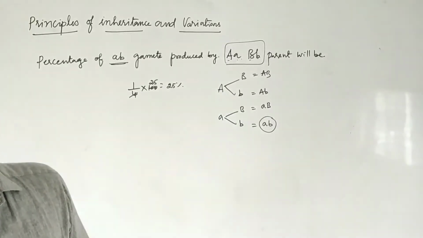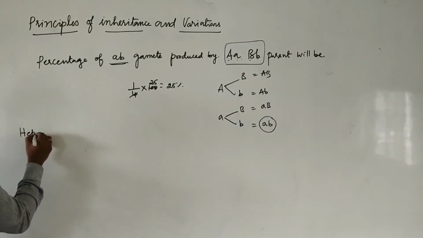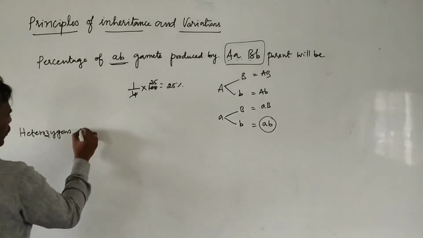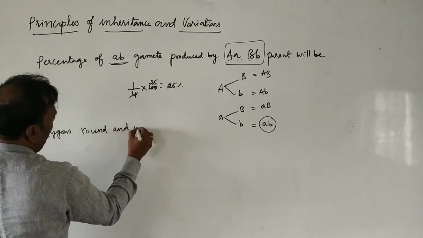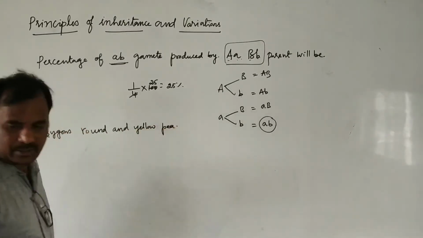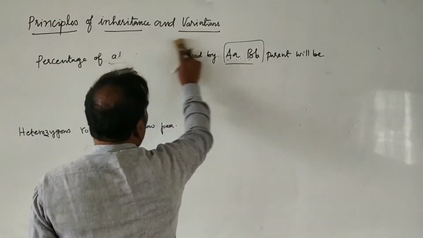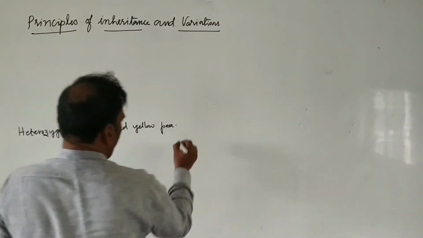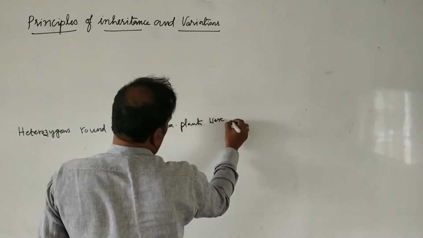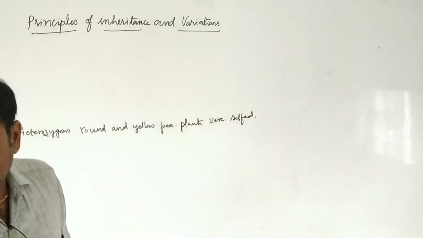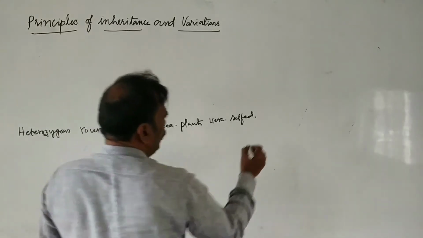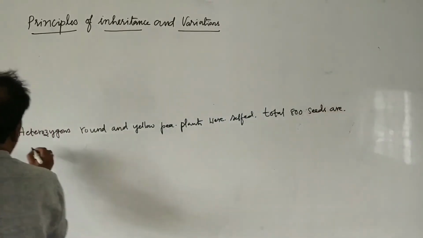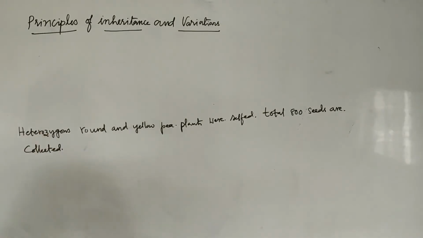Heterozygous round and yellow seeded pea plants were selfed. Total 800 seeds are collected.